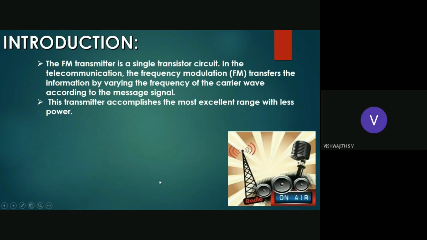The FM transmitter is a single transistor circuit. In the telecommunication side, we will be seeing a vast range of applications for the FM transmitter and modulation. Basically, the concept of FM was proposed by Edwin Armstrong, and it was commercialized in the 1920s and 1930s. But initially, it was used by German soldiers in the First World War. Now, let me hand over the session to Srivas.